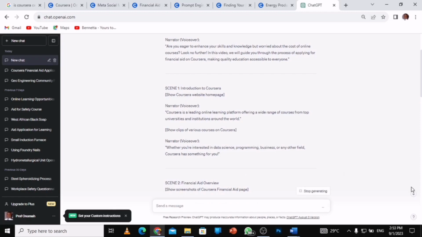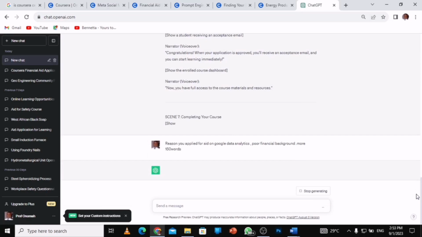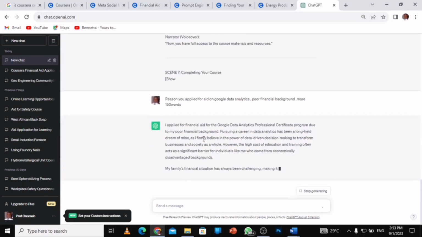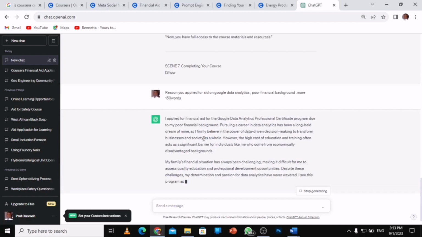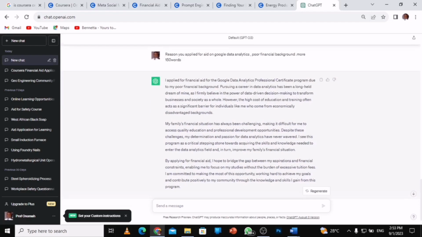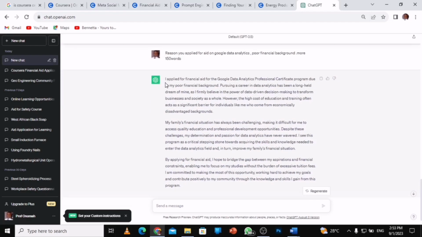So ChatGPT is going to generate what you need. Reason you applied for aid on Google Data Analytics. So look at this, it is generating what you are supposed to do, right? I applied for financial aid on Google Data Analytics due to my poor financial background. You see, it has generated what I want. What you need to do is copy this.